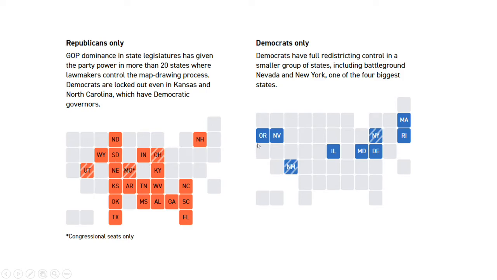So, for example, in the state of Oregon, the state is a trifecta for the Democratic Party. So it means that Oregon's Democratic Party has the complete say over what the districts are going to look like. And Oregon currently only has 1 Republican House member. And by this standard, Democrats could well easily draw that Republican out of the House,